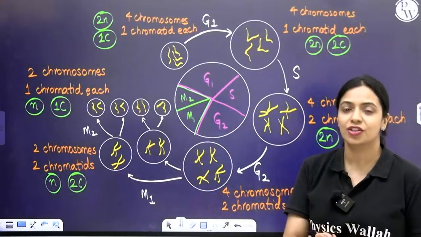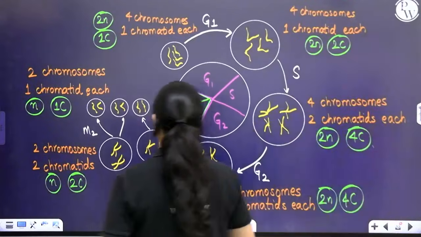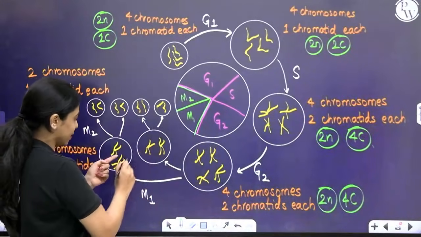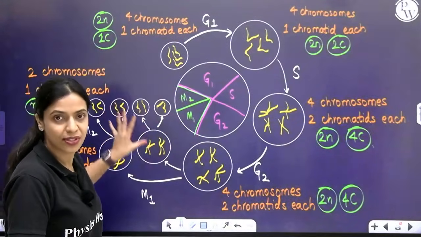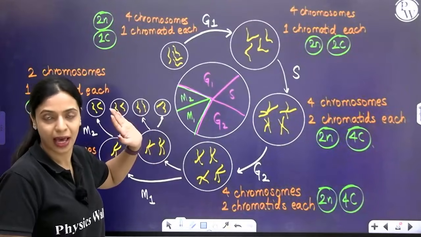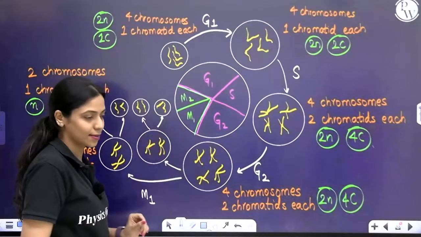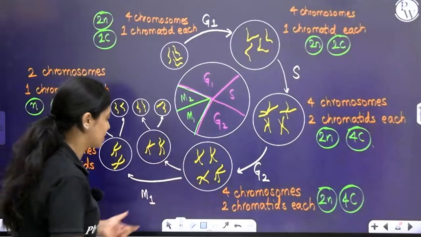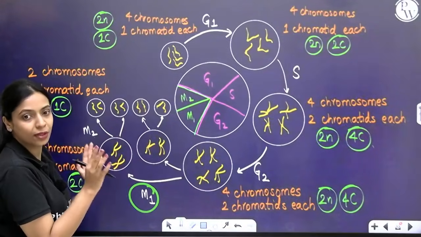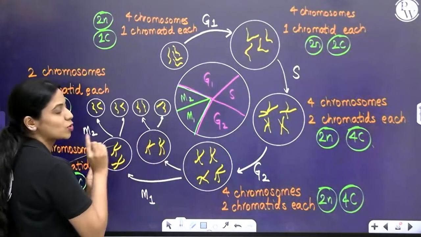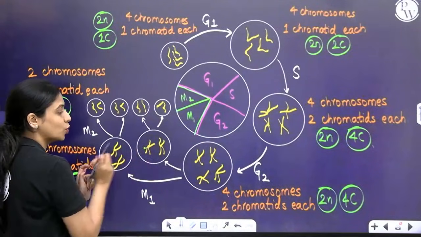Now pay close attention to what is going to happen during meiosis I. During meiosis I, which you can see here, this is the first division. First the cell will divide and give rise to 2 cells. Those 2 cells will further divide to give rise to 4 cells. That is what happens. So during meiosis, one parent cell will divide to give rise to 4 cells. I want you to notice how after meiosis I, the number of chromosomes has reduced. Initially, there were 4 chromosomes. Right now, there are 2 chromosomes.